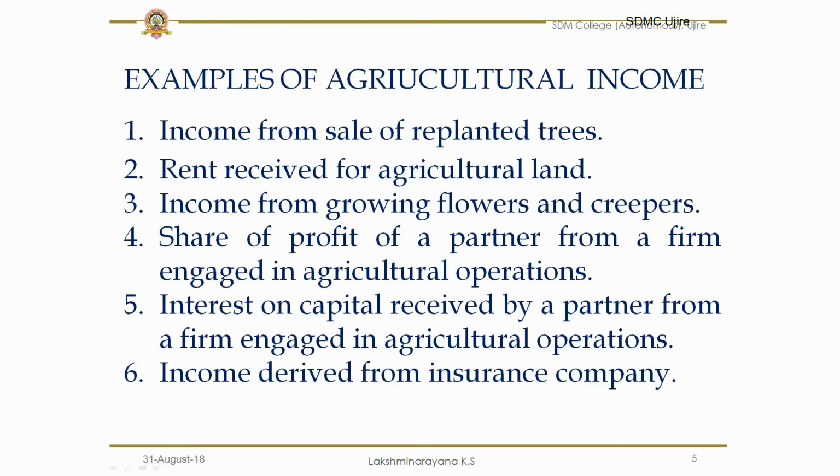And any income derived from insurance company. As we all know, due to natural hazards or natural calamities, if any crop gets affected, if any agricultural produce of a farmer gets affected, in such circumstances the farmer may receive the compensation from the insurance company. Such compensations received by the farmer or the person who is carrying out agricultural activities can be called as agricultural incomes. The examples of non-agricultural income go like this.